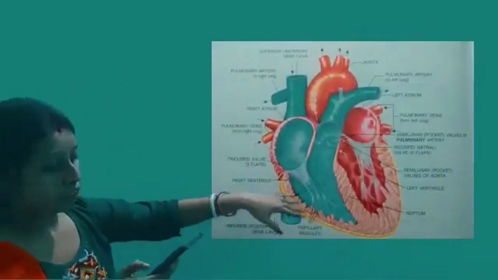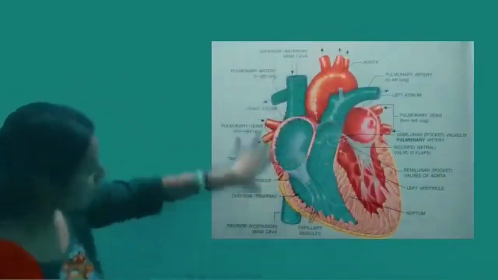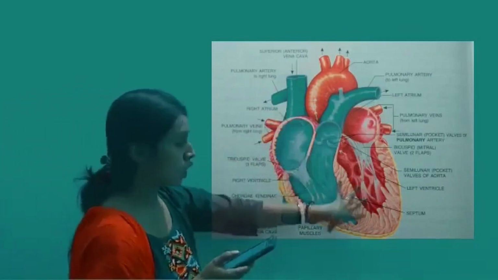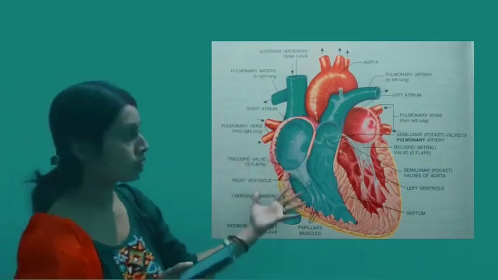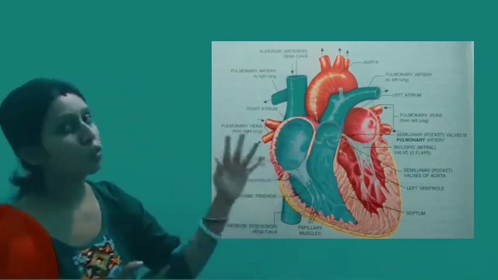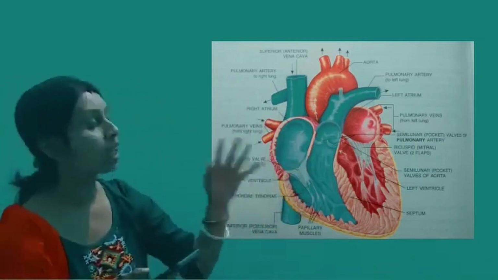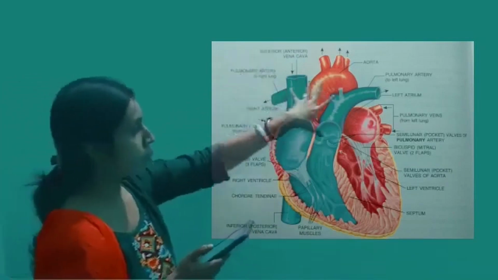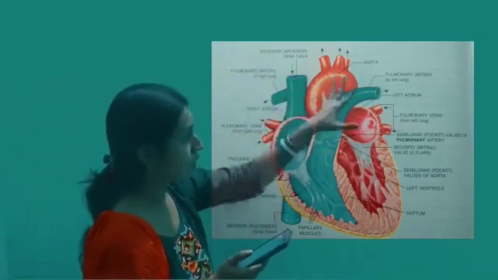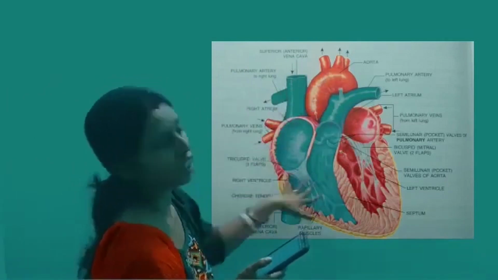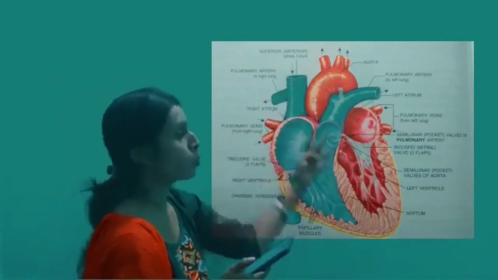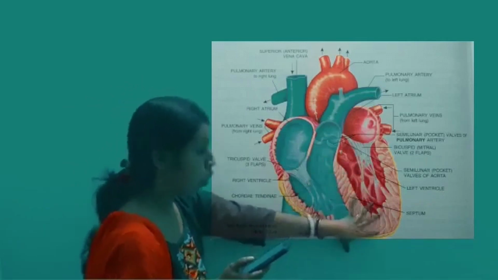Now we can compare this entire process of circulation with an urban water system, where the flow of water must be specific. Similarly, in the heart, the flow should be properly maintained, and it is unidirectional in nature, maintained by four different types of valves.